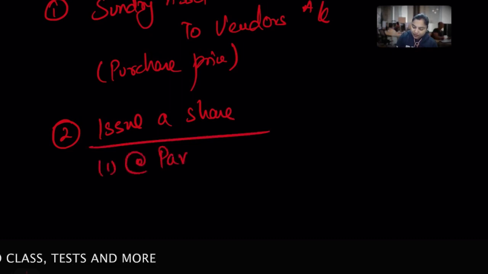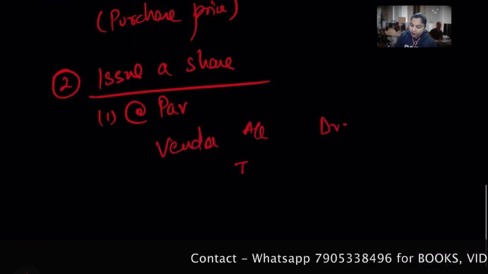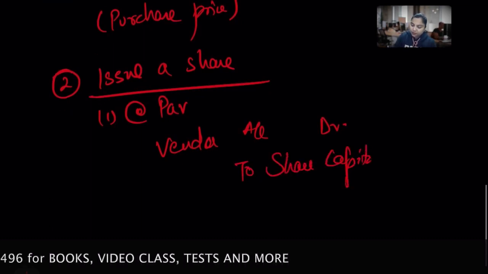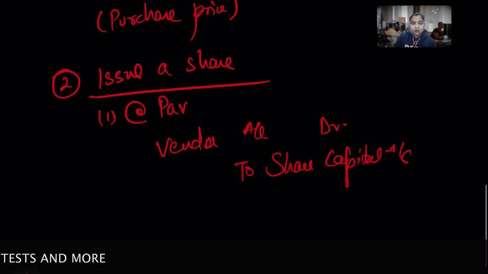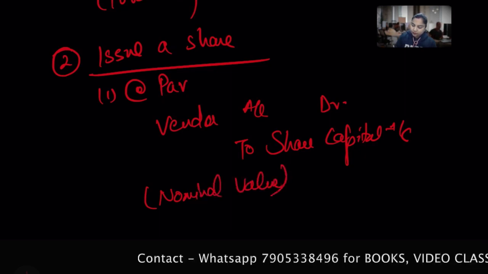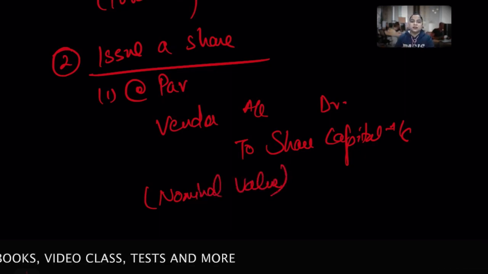In the first case, I decided to issue the share at par. To whom? To vendor: vendor account debit, and now it becomes share capital. We can mention here at nominal value. Hope you are satisfied. Please do not memorize anything here.